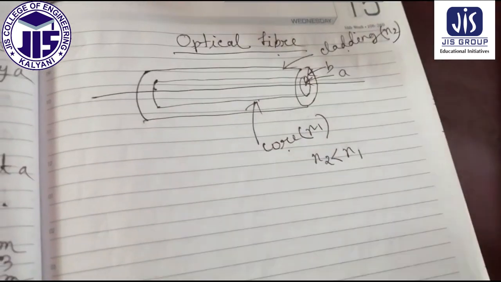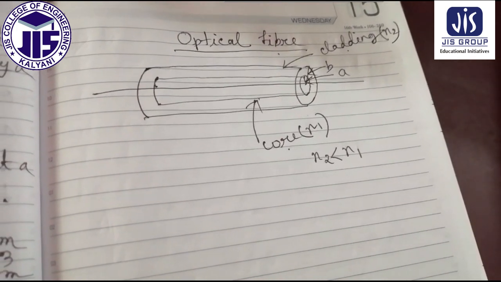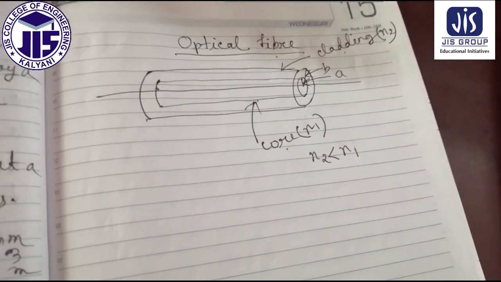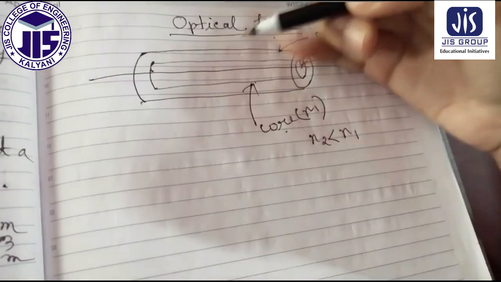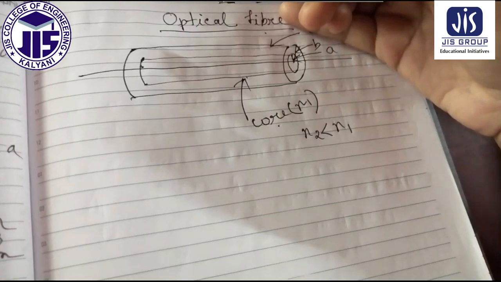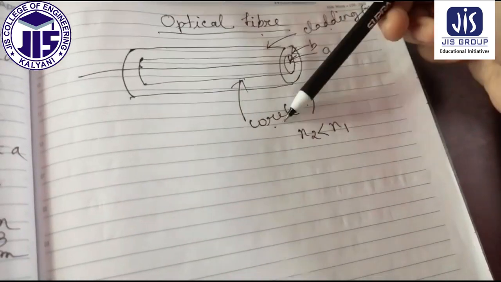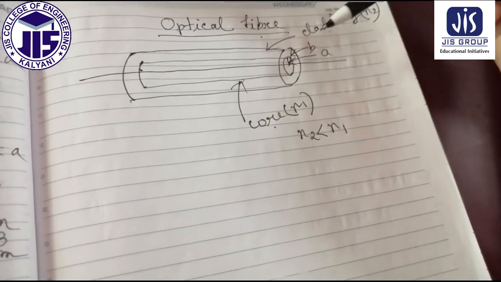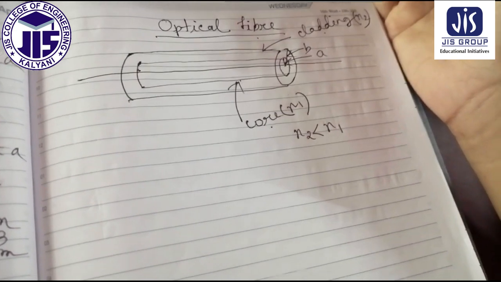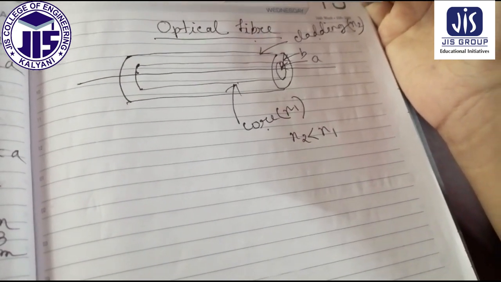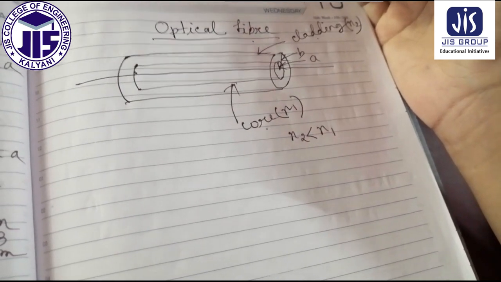Now how can the optical fiber be made? An optical fiber is a cylindrical dielectric waveguide, because here the core and cladding are both made of dielectric material. So this is a dielectric waveguide made of no-loss material such as silica glass.